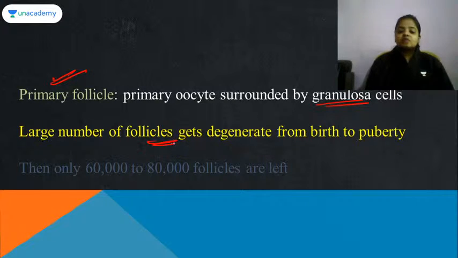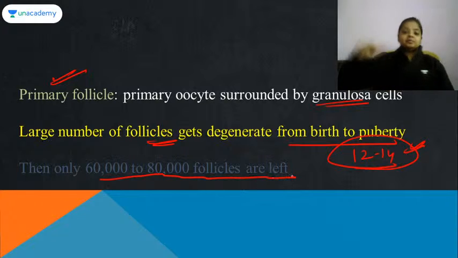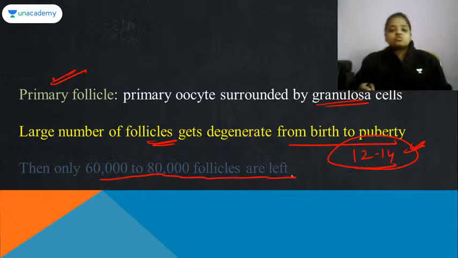Okay, large number of follicles get degenerated from birth to puberty, that is till the age of 12 to 14. ठीक है, जब तक फीमेल चाइल्ड, गर्ल चाइल्ड अपने प्यूबर्टी स्टेज डेवलप करे, तब तक many of the follicles, large number of follicles get degenerated. Then only 60,000 to 80,000 follicles are left. Millions में से 60,000, 80,000 only left. You can think कितने सब कुछ left हो जाता है, तो सब कुछ खत्म हो जाता है.